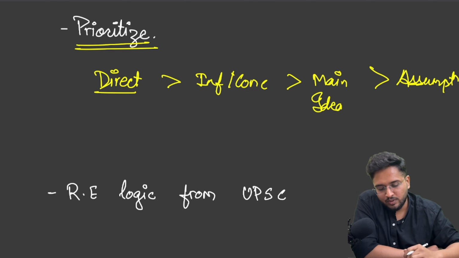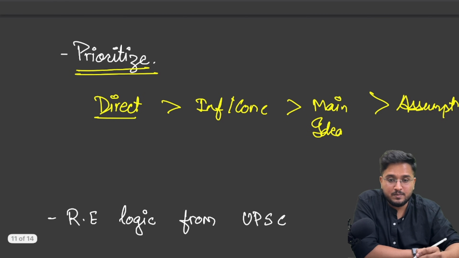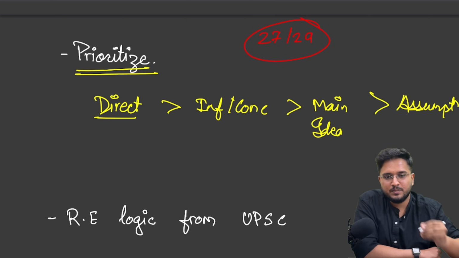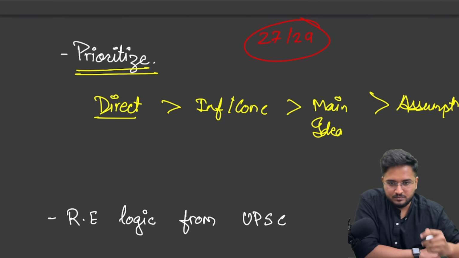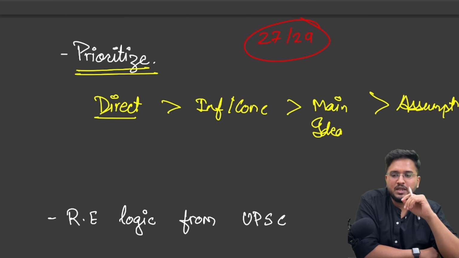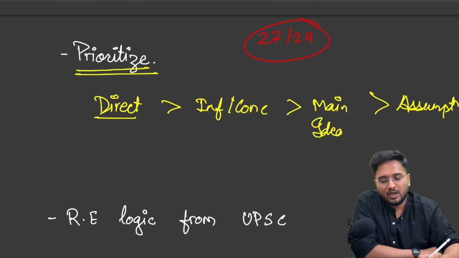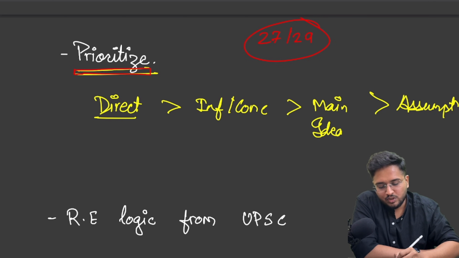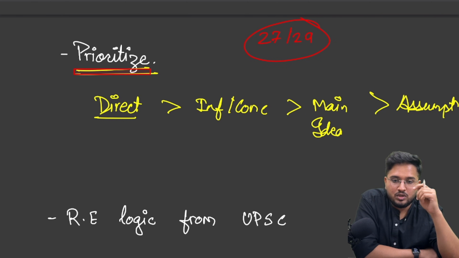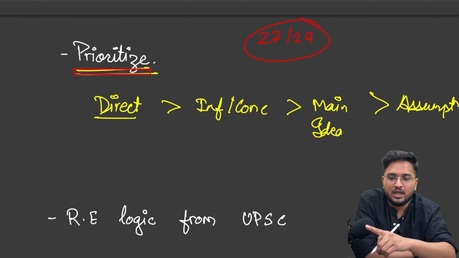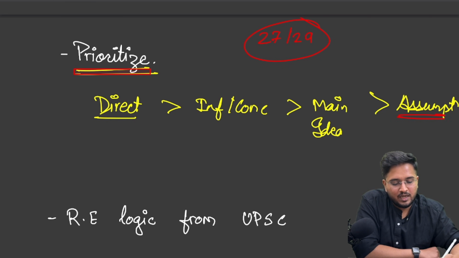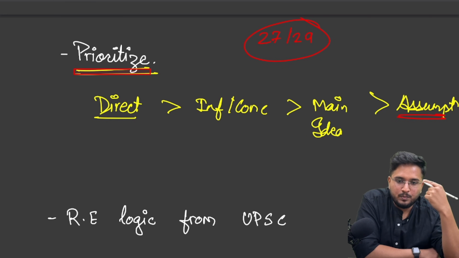With respect to reading comprehension, a lot of people experience this. They are able to attempt all 27 to 29 questions, but their accuracy in reading comprehension is very low. This is because they end up hurrying through the passages and making a lot of mistakes. So to increase your accuracy, follow the prioritization approach: attempt the types of questions where the chances of accuracy are higher first, and try to keep assumption-based questions at the end.